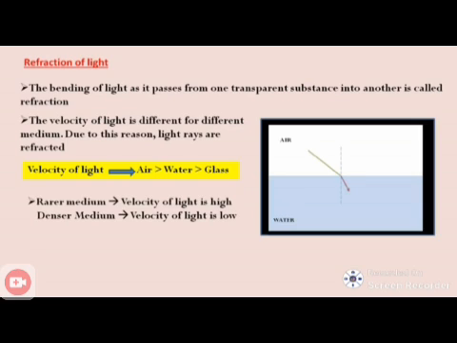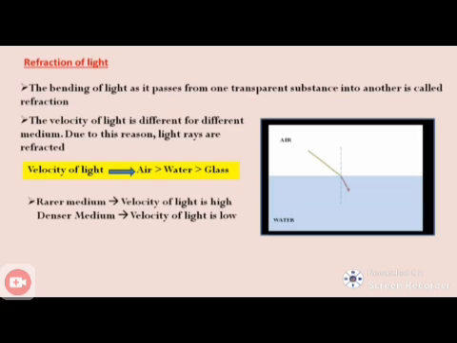Refraction takes place due to the difference in the velocity of light. What is the reason? The difference in the velocity of light in different media. The velocity of light in air is different and the velocity of light in water is also different. So there is a difference between these media. The velocity of light is more in a rarer medium and less in a denser medium. The refraction of light obeys two laws.